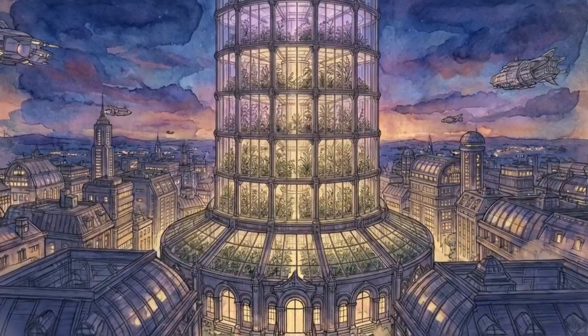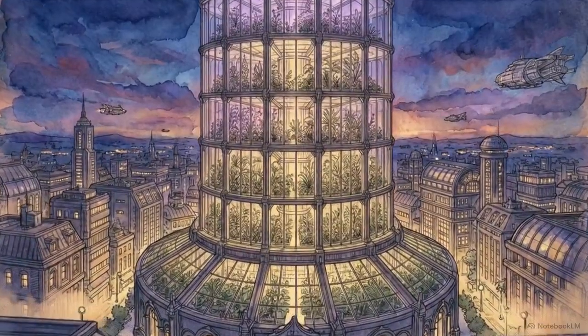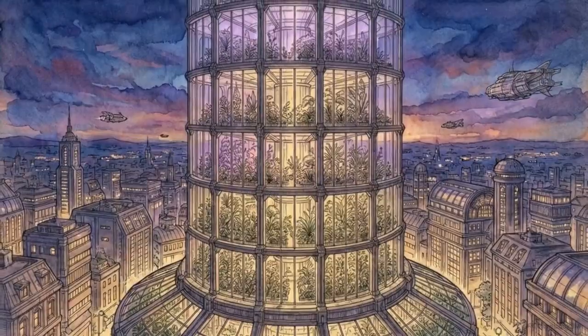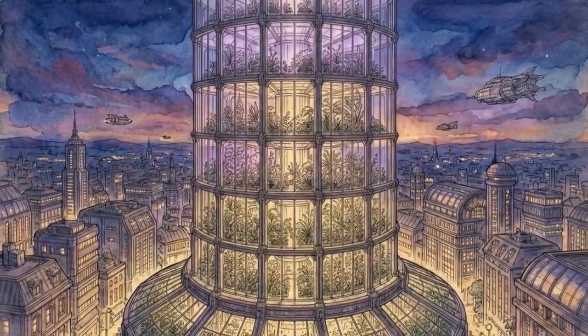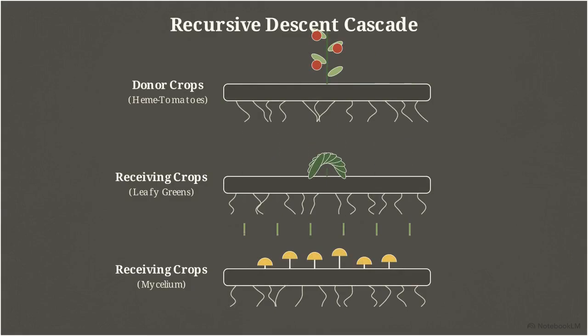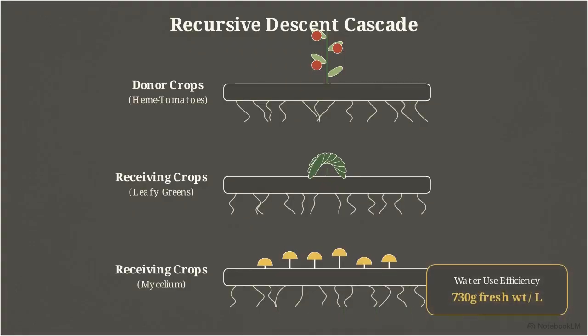When we zoom out from the individual plant level to the macro architecture of a fully operational IFD tower, these individual efficiencies compound. This cross-section shows the recursive descent cascade system. Agricultural runoff from upper donor crops is continuously repurposed to irrigate and feed the receiving crops on the lower tiers.